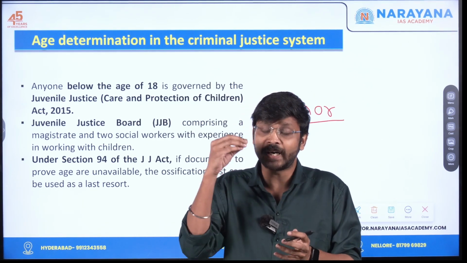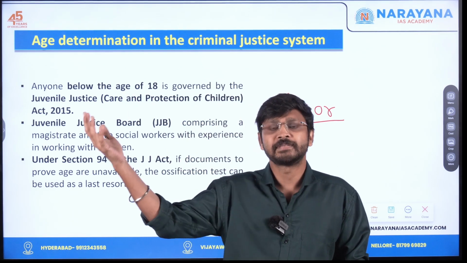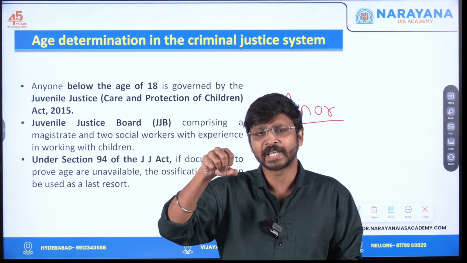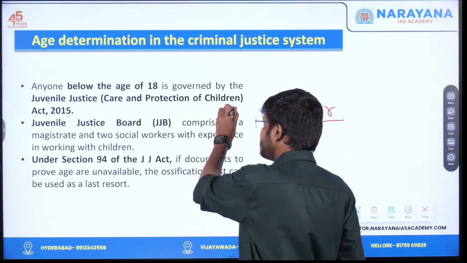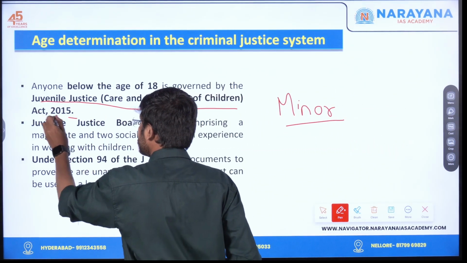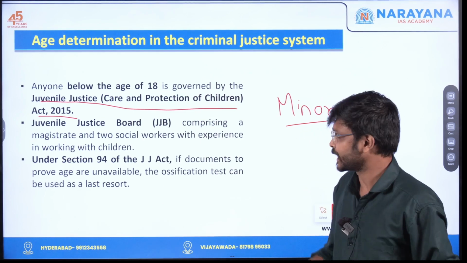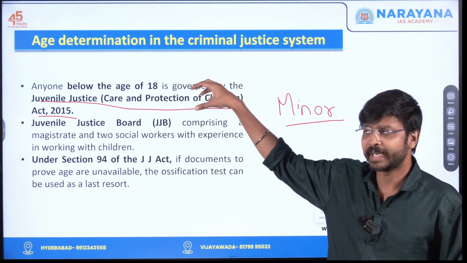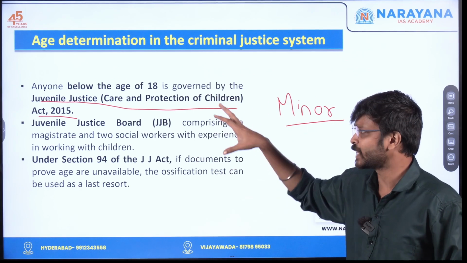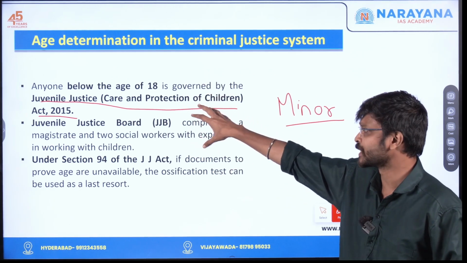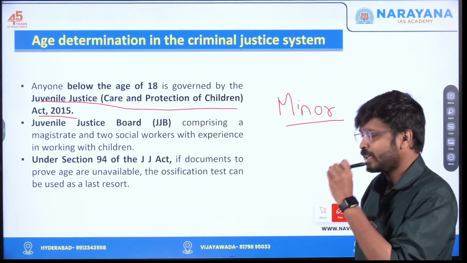For example, if an adult commits a crime, he will be sent to prison, but that is not the case with a minor. For a minor, there is a different law called the Juvenile Justice Act 2015. Everything regarding the procedure, the trial and the punishment of the minor will be determined based on this Act only.